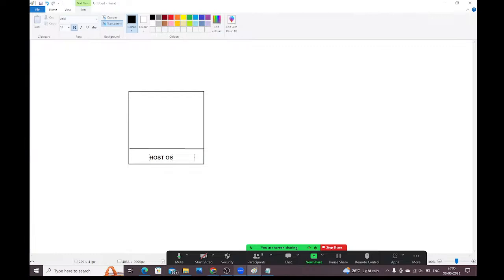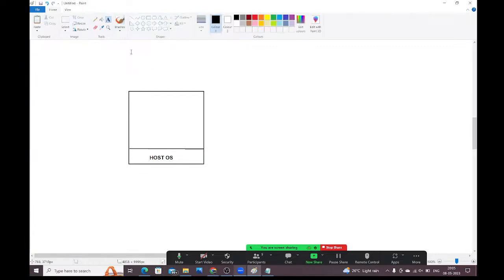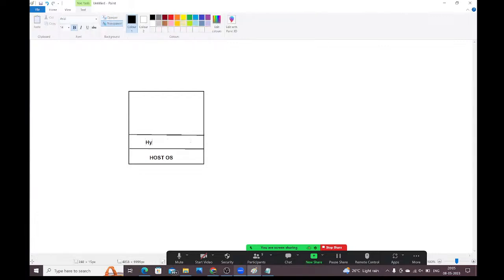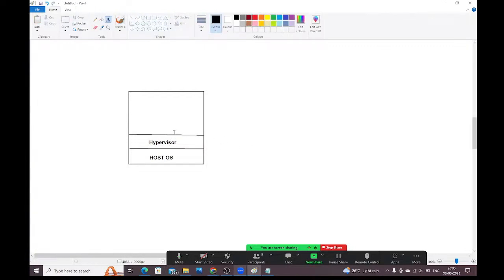In this machine, we are going to install one software, which is called hypervisor software. Next, on top of this, with the help of hypervisor software, you can install any number of guest operating systems.